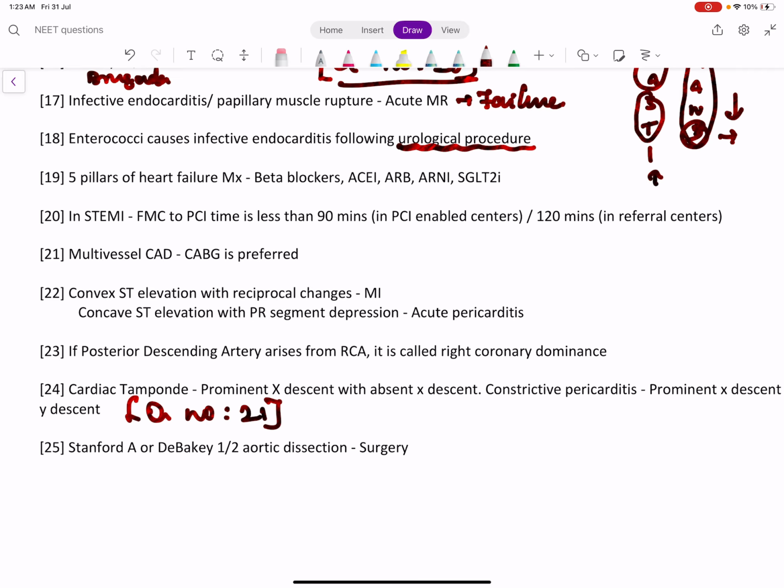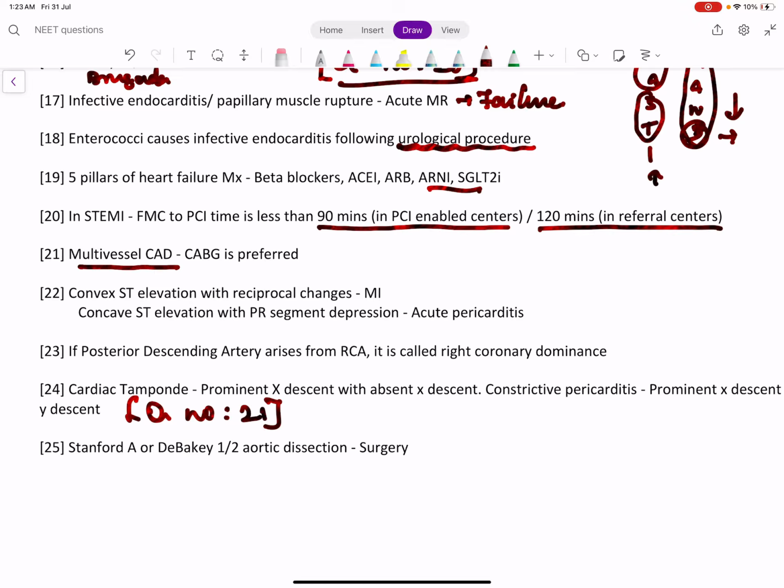So the 5 pillars of heart failure management are beta blockers, ACE inhibitor, ARB, ARNI and SGLT2 inhibitors. This was also discussed in one of the questions. In STEMI, first medical contact to PCI time is less than 90 minutes in PCI enabled centers. For a referral center, the time is 120 minutes.